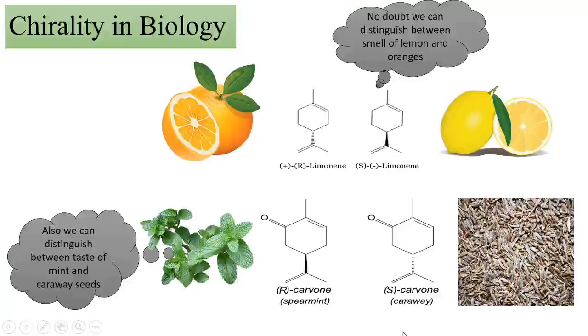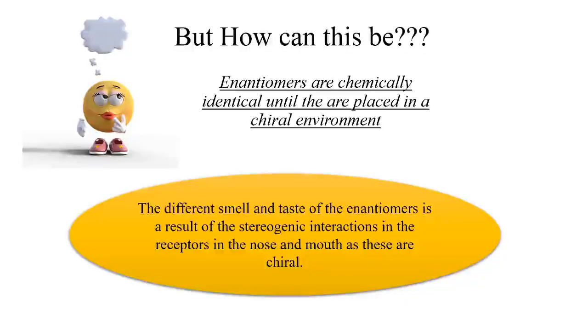But the question is how we can distinguish the lemon and orange smell. Now we understood that the orange and lemon smells come from two different enantiomers. But then how does your body recognize that this is orange smell and this is lemon smell? Because we know that enantiomers are chemically identical. Then how does your body recognize the difference?